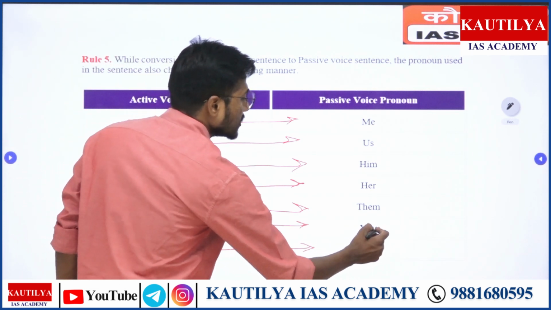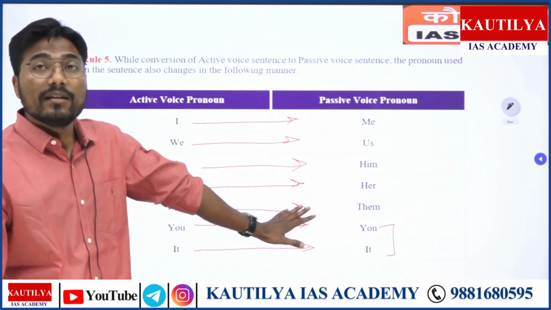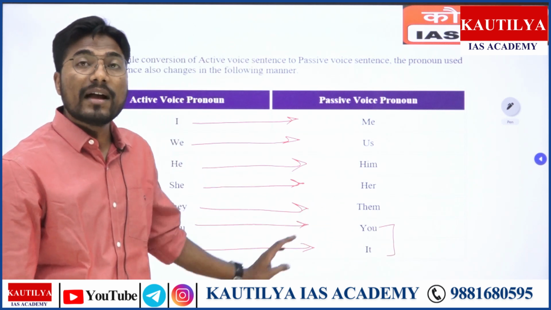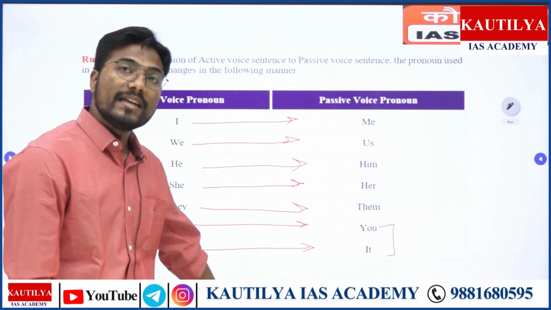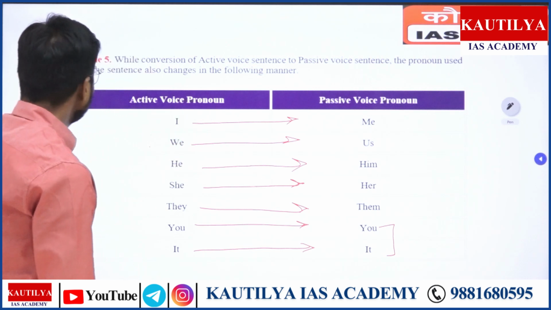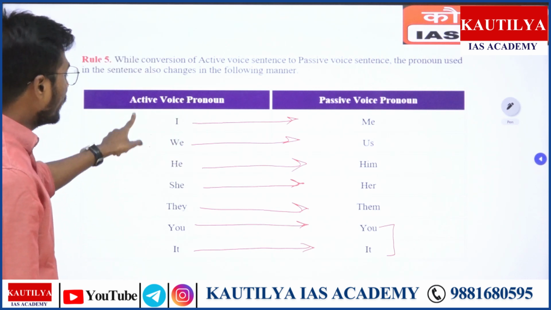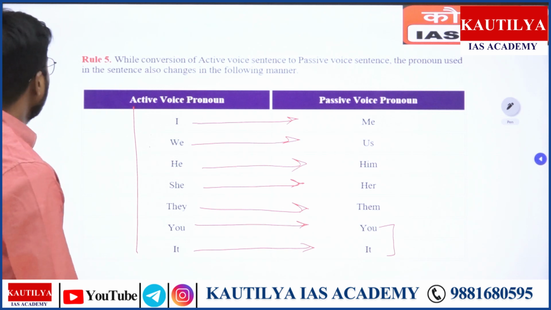So when it comes to these two things, you pronounce, right? We use you only, and with it there is no replacement. So it's you, it, it. So it's that easy. I want you to pay attention towards this, because this is going to be very, very important, this entire 7 types of pronoun, right?